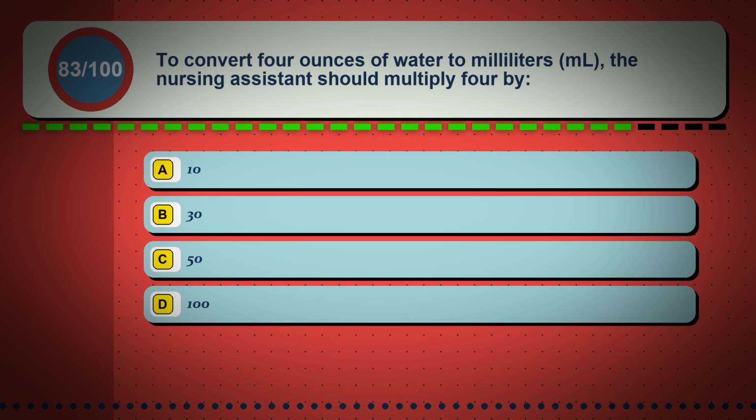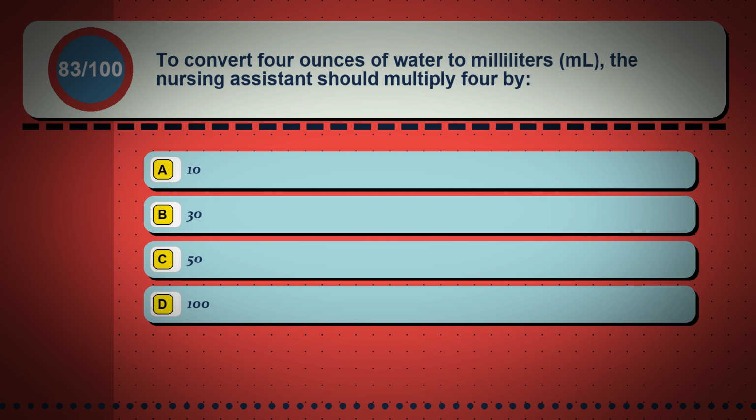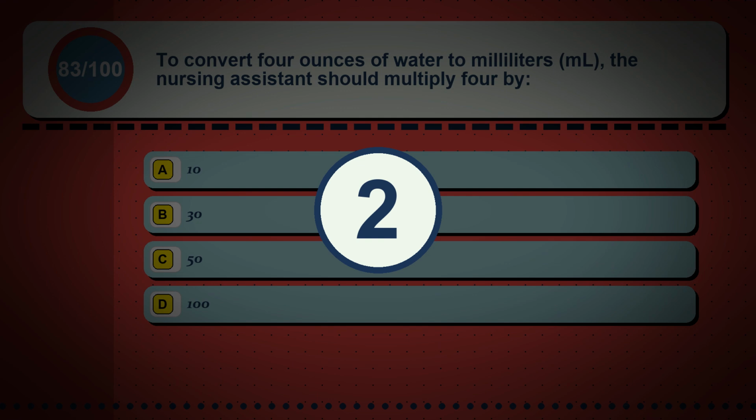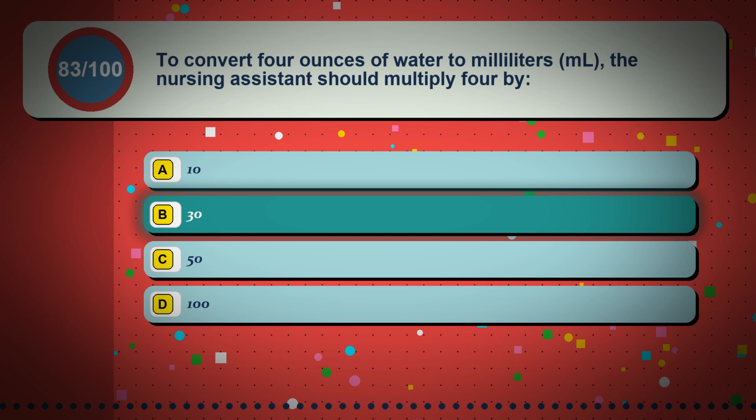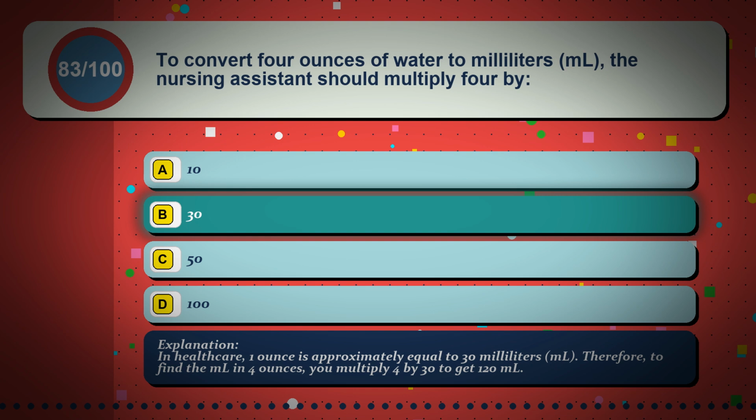Question 83. To convert 4 ounces of water to milliliters, ml, the nursing assistant should multiply 4 by option A, 10, option B, 30, option C, 50, option D, 100. The correct answer is option B, 30. In healthcare, 1 ounce is approximately equal to 30 milliliters, ml. Therefore, to find the ml in 4 ounces, you multiply 4 by 30 to get 120 ml.